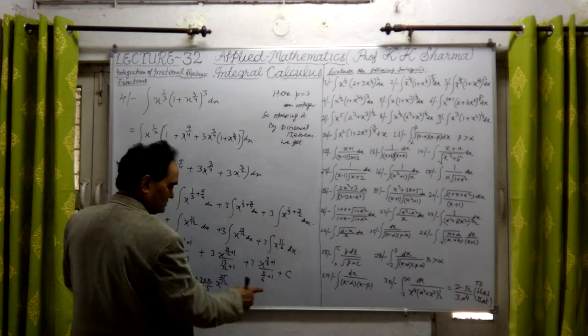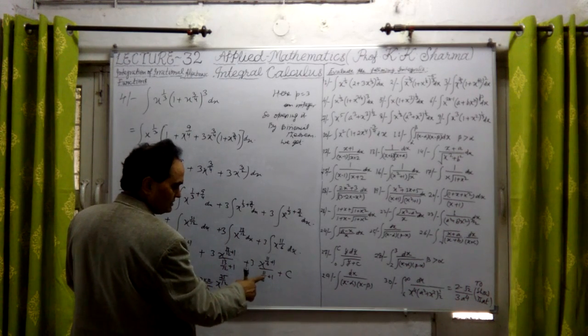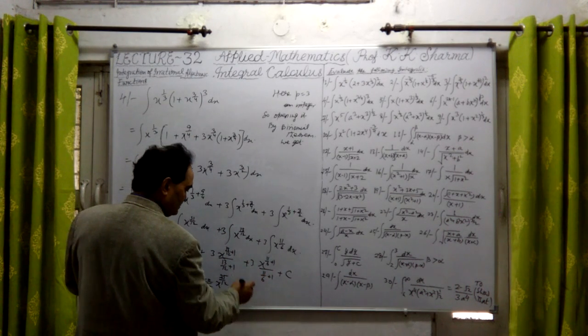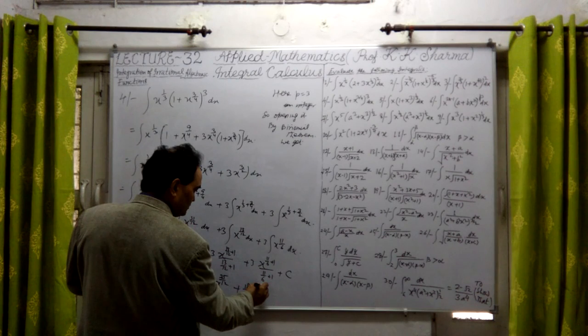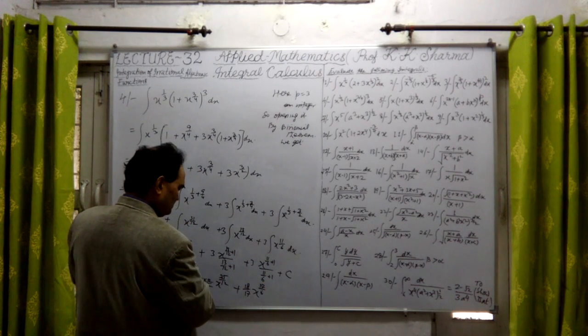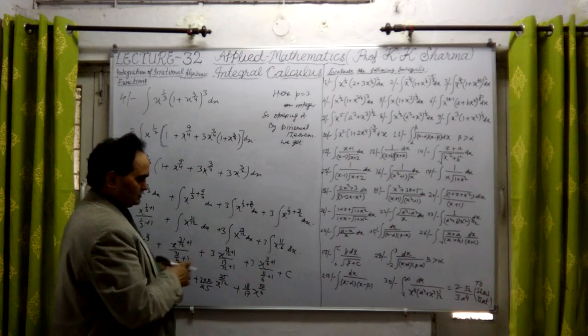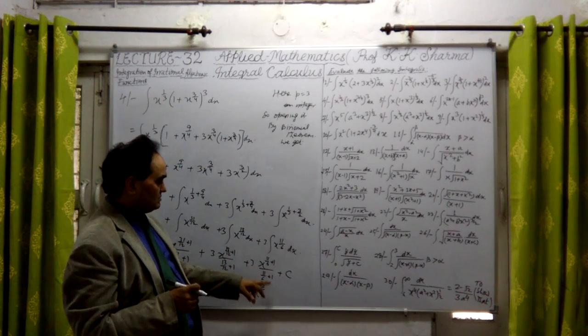Now plus this is 11 plus 6, 17 upon 6. This will come here, it will be 18 upon 17 into x raised to power 17 upon 6, because 6 into 3 is 18, 6 will come in the numerator.